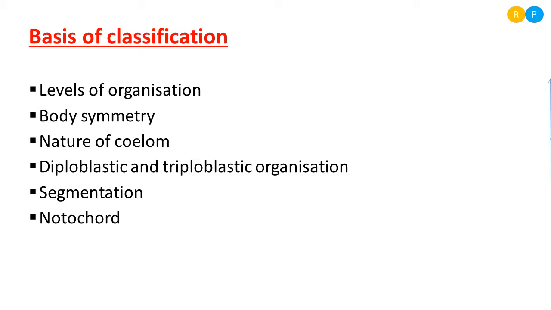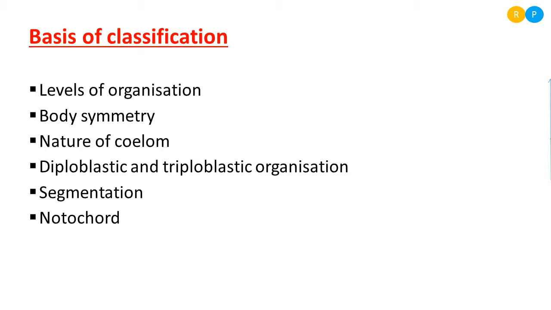In order to understand the classification in a better way, you have to understand the meaning of each of these 6 bases. That means you have to understand what is meant by level of organization, what is meant by symmetry, what is meant by coelom, because these are new terminologies you are coming across here. You do not know about diploblastic and triploblastic.